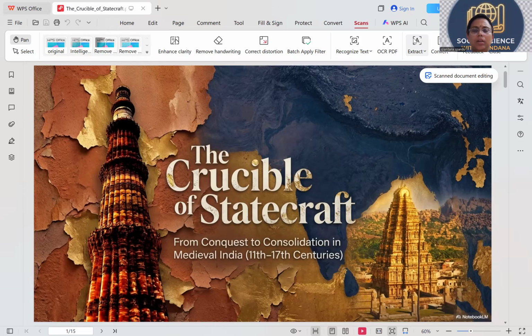Okay. If you look at the presentation which I have made, here you can see a Qutub Minar. And here you can see Virupaksha temple of Hampi. The crucible of statecraft: from the conquest to consolidation in the medieval India, 11th to 17th century.